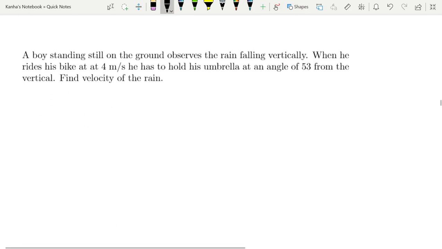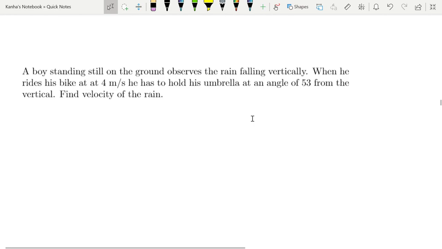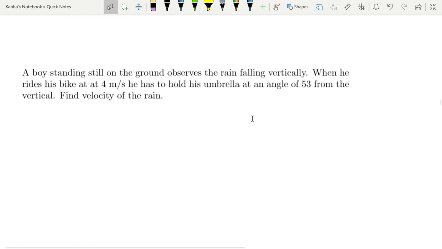A boy standing still on the ground observes the rain falling vertically. This is a famous question. When he rides a bike at 4 meters per second, he has to hold his umbrella at an angle of 53 degrees from the vertical. Find the velocity of the rain. So what we know is the velocity of rain is in the vertical direction, because when he is standing still, he observes that it is vertical.